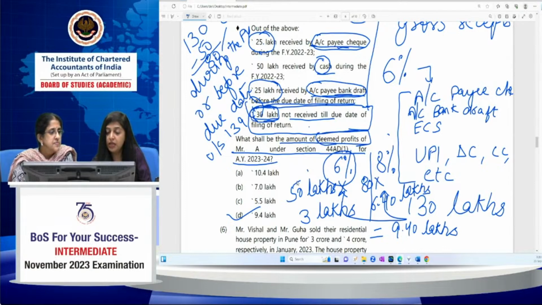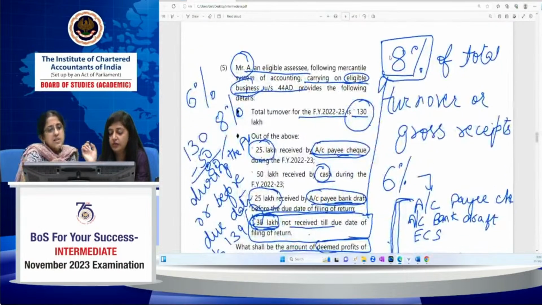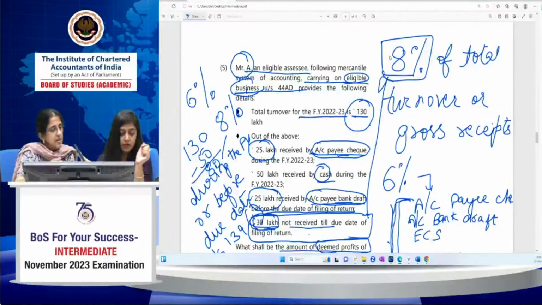So for the remaining 30 lakh which you have not received so far, you have to assume it under the 8%, because 8% is for overall. The 6% benefit is there only if you have received the amount by way of these 4 modes during the previous year or on or before the due date under section 139. See, it's given now he's following mercantile system of accounting. So you have to take what he's received after the due date for filing return. I guess Naman has mentioned 50 lakh for 8%, but this 30 lakh you have to consider also for 8%.